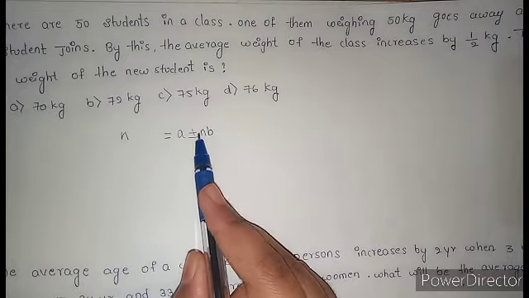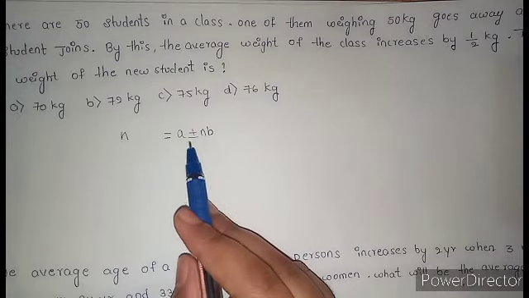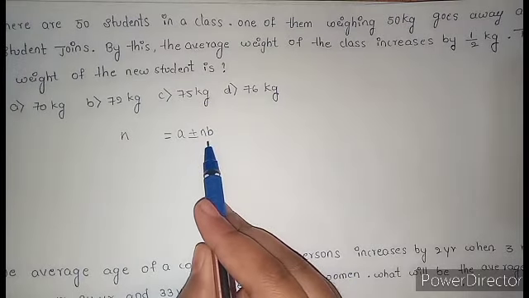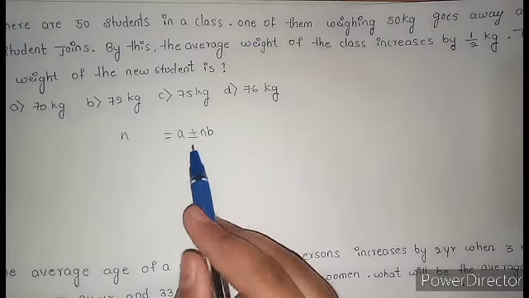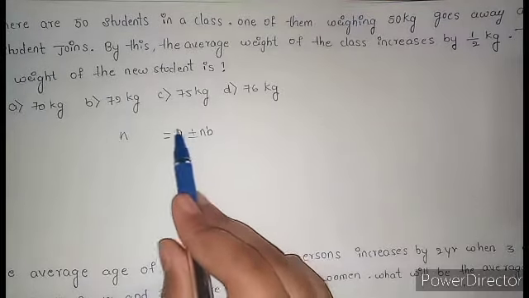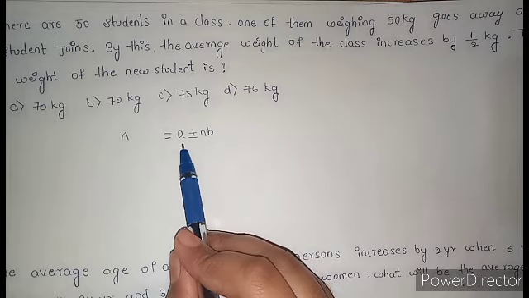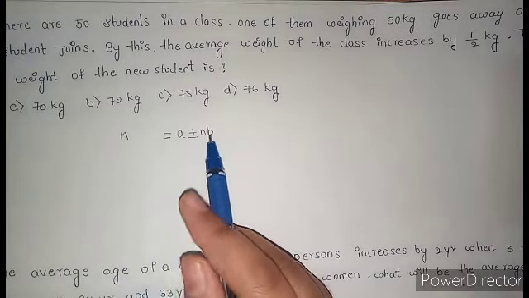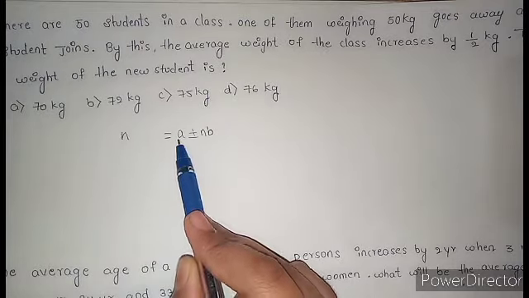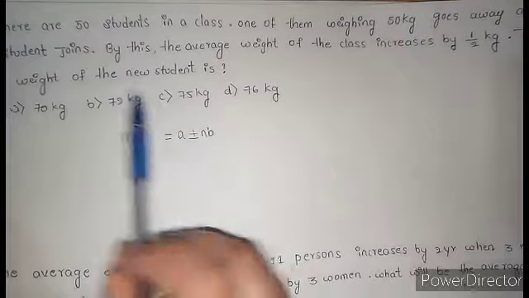N is the number of students or ages, persons, cricketers, whatever in the question, and B is the average, whether it increases or decreases. If it increases, we need to take plus, and if it decreases, we need to take minus. And A is, I told you, any one person who leaves the group, their age or kgs. If weight is given, kg; if age is given, ages. That will be given, right? So that is A. If I solve this question, you'll understand this concept.